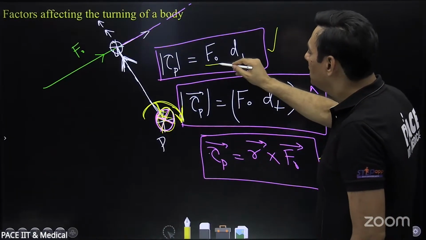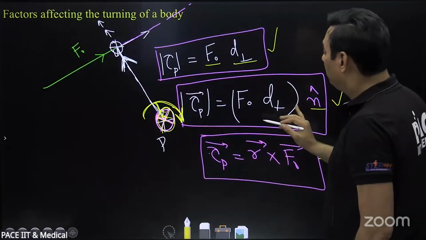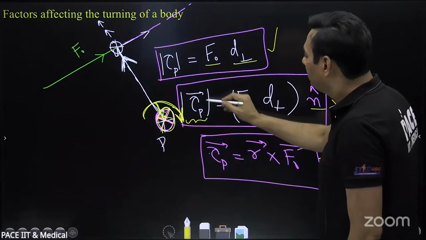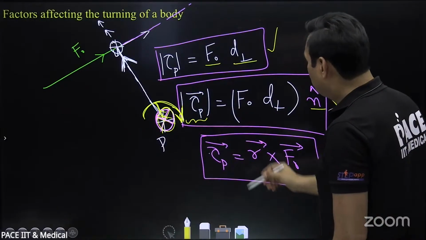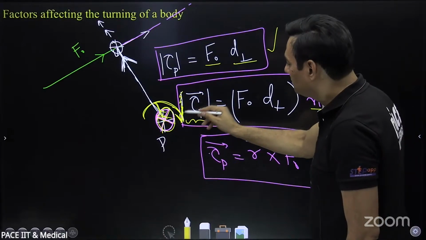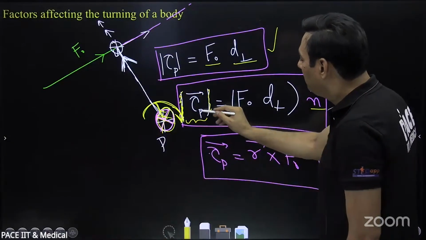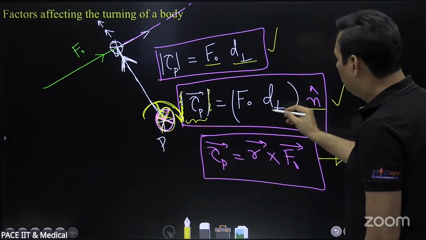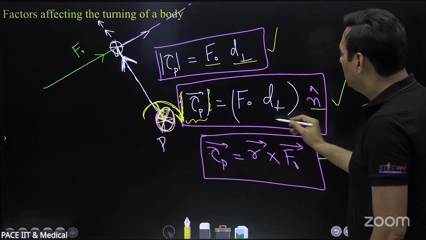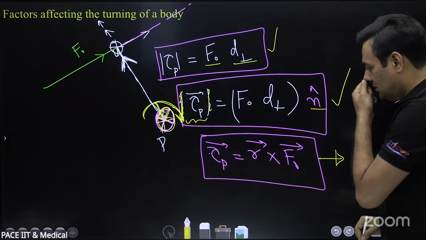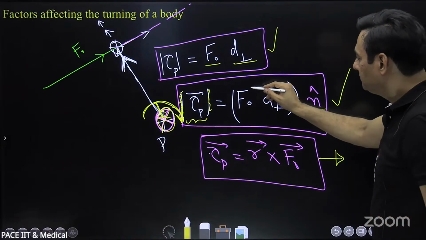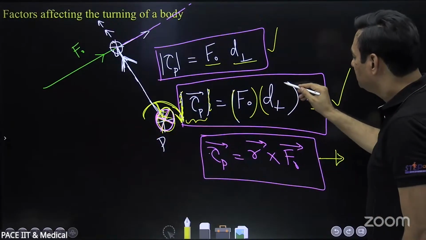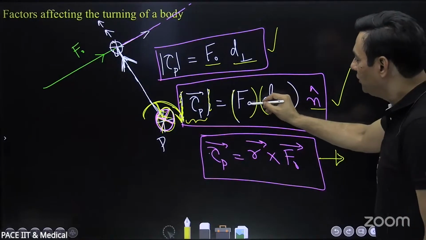Magnitude is force into arm length. If you want to write it in the form of a vector, torque vector. Sorry, I should have written it as a vector, not this bar. Torque vector about point P is equal to force magnitude into perpendicular distance magnitude. सर वो एफ नॉट है या वो एफ डॉट डी वन है? F naught.